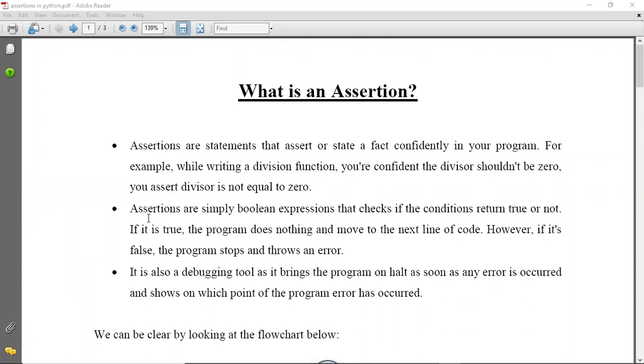I hope the things are clear. Assertion is a statement, okay, which can either be true or false. So if it is true, that means everything is okay. Whatever you are asserting is true, no problems. Your program runs smoothly. But if your assertion statement is false, the program will stop and throw an error. Okay, so it's a sort of a debugging tool, which can stop your program as soon as some error occurs, and it shows you on which point of the program your error has occurred.